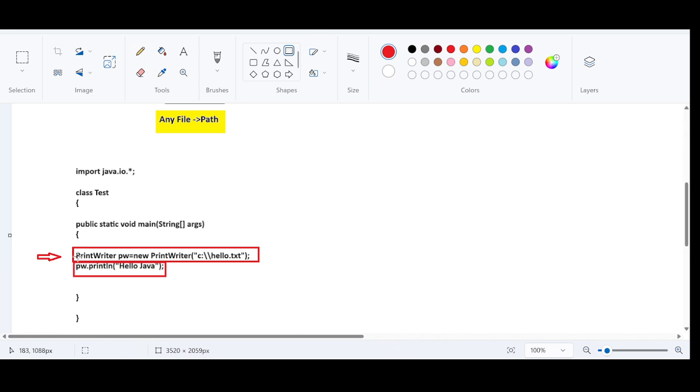What happens here is that the JVM, the main thread, is going to check the location. It will search for this location. As soon as it finds this file, what will it do next? It will write this instruction, which is hello Java. This is a task for Java, a task given by the developer, and this task needs to be done by Java.